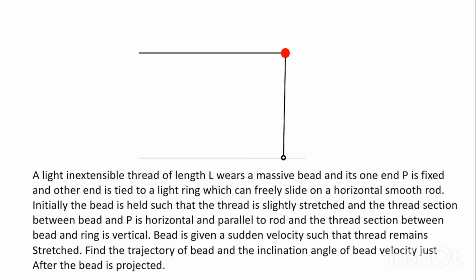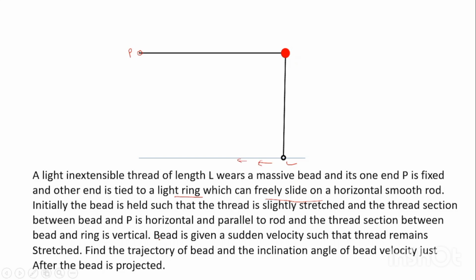So let us see what this question says. The question says that there is a light inextensible thread of length L and it wears a massive bead. This red one is the bead, and its one end is fixed. Let us call this end P. It is fixed, and the other end is tied to a light ring, which can freely slide on a horizontal smooth rod.